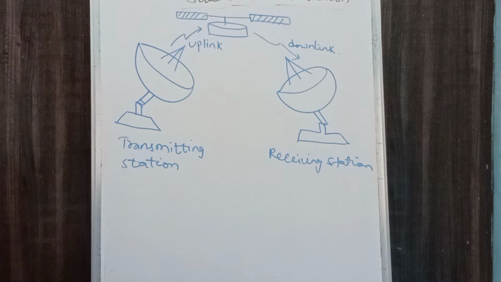So this is the satellite communication. We have some drawbacks with the microwave systems. What drawbacks do we have with the microwave system? If any obstacle comes between the transmitting station and the receiving station, the data may be lost. That means the message may be lost, or the communication may be lost, or the speed of the message will